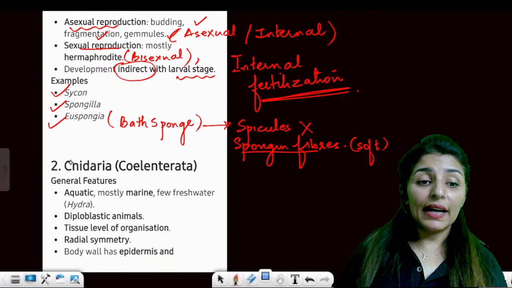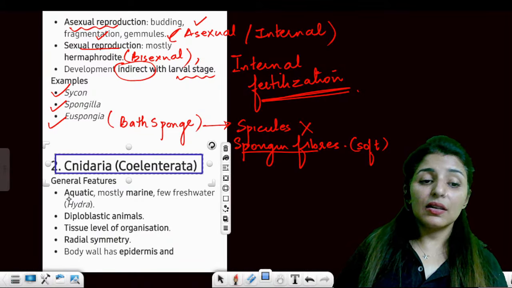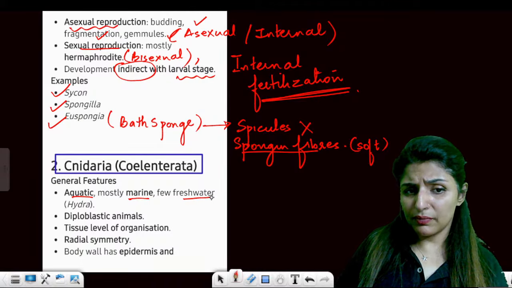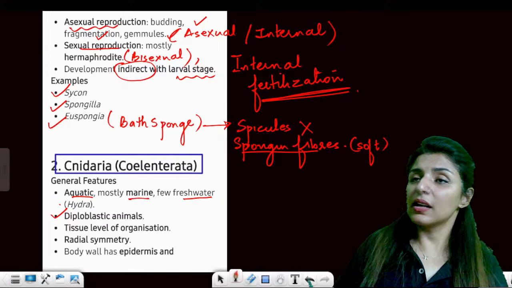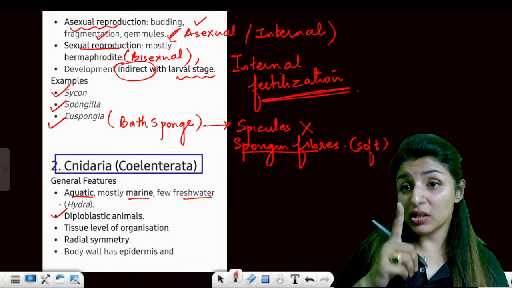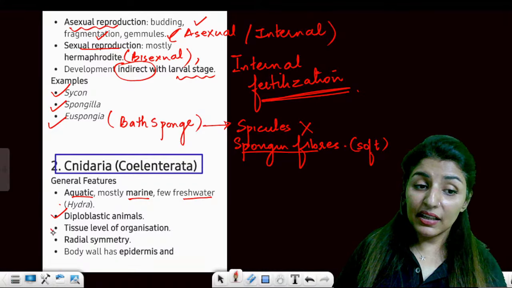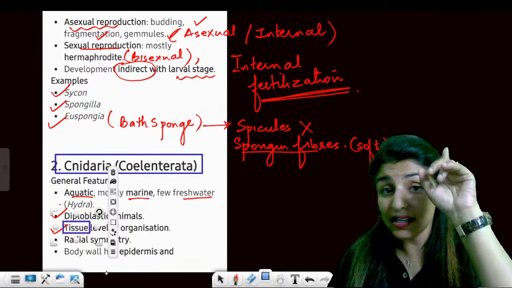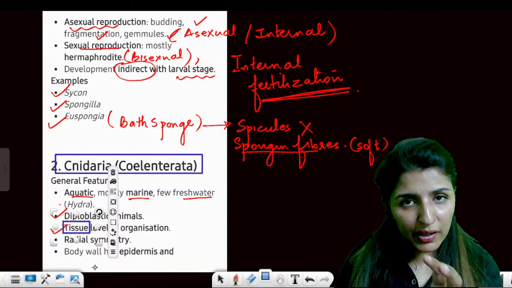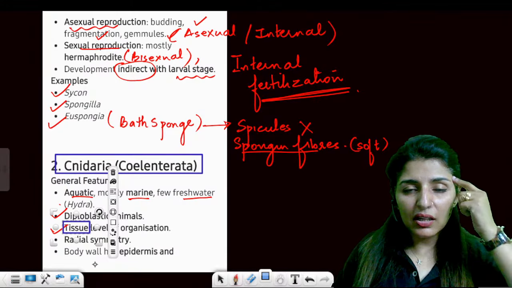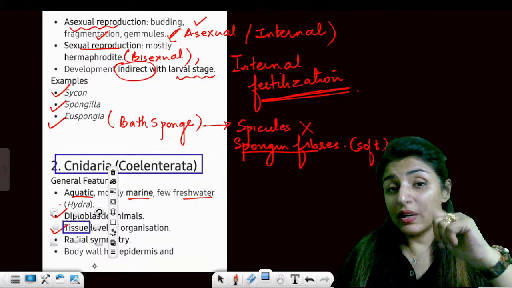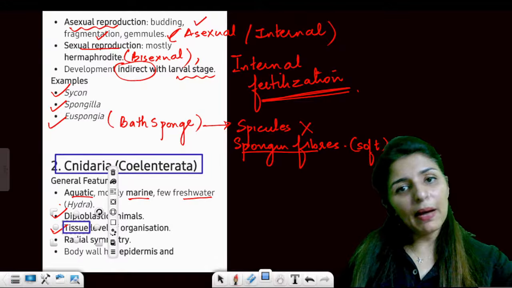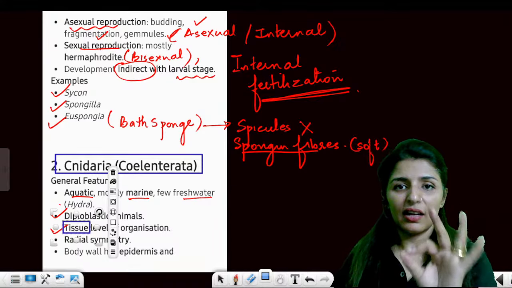Then coming on to Cnidaria or Coelenterata. Now see, first the general features. They are aquatic, they are marine, some of them are freshwater, for example, Hydra. They are diploblastic. Porifera is also diploblastic. There are two germ layers, ectoderm and endoderm. Now this shows the tissue level of organization. Porifera has cellular level. See, there are some words, as soon as you hear those words now, things should just click. For example, let's revise. Soap box. Where did you read about soap box? In the entire biology, where is soap box thing coming from?